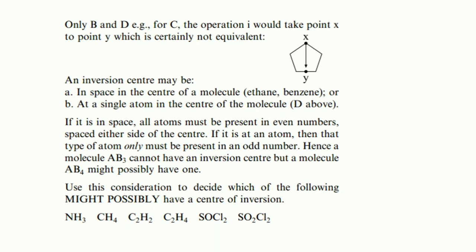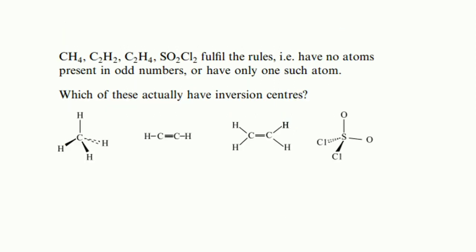If yes, then it's quite good. If no, then I would like to answer this. CH4, C2H2, C2H4, SO2Cl2 fulfill the rules. That is, they have no atom present in odd numbers, or they have only one such atom.